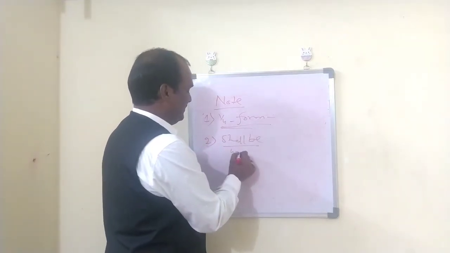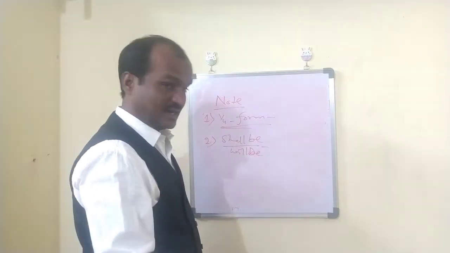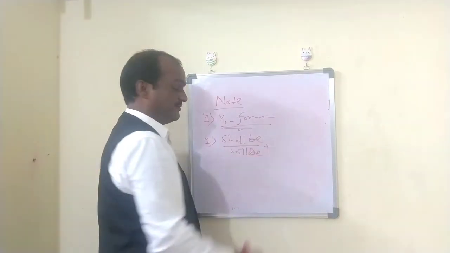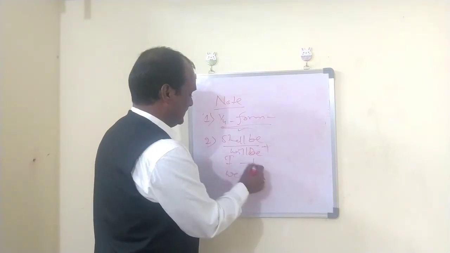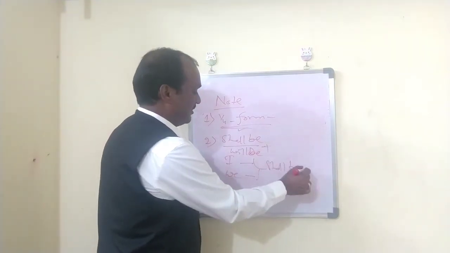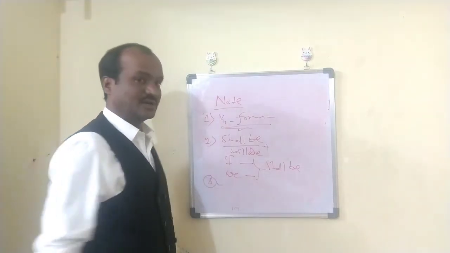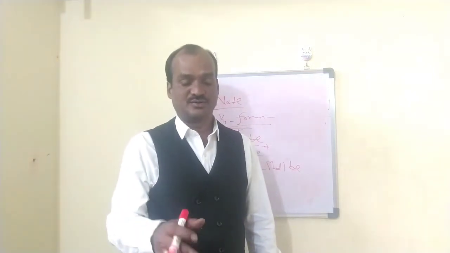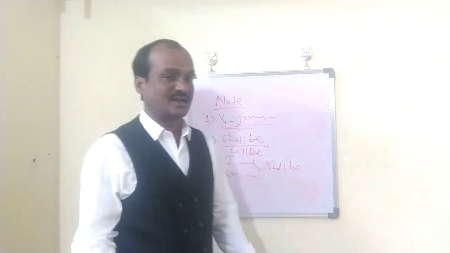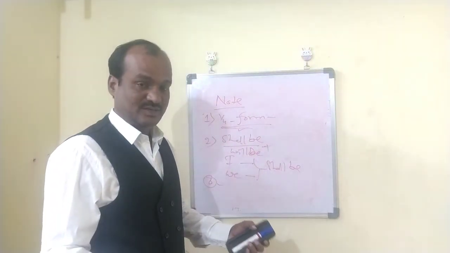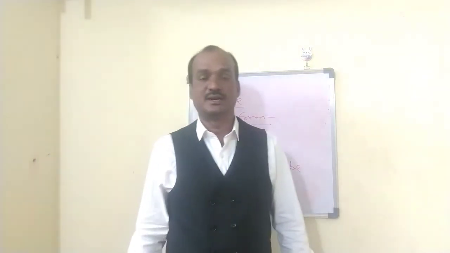And next is shall be, will be. Shall be and will be are used as helping verbs. Two helping verbs here, shall be and will be. Shall be is used with first person singular and plural. With all the remaining subjects, will be is used, right? And next, the time factors used in this tense. What are the time factors used in this tense? Tomorrow, day after tomorrow, next week, next month, next year. All these are the time factors used in the future continuous tense. So this is all about the future continuous tense, right?